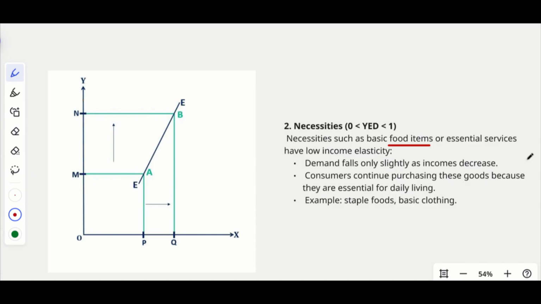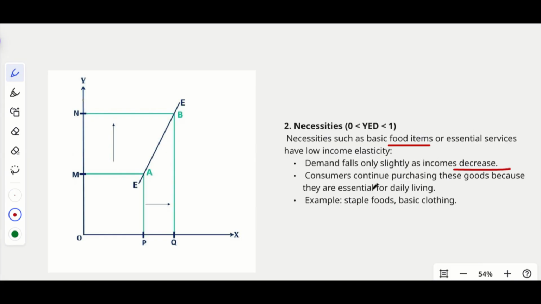For example, you can take the case of food items. No matter whether your income is reduced, you can't just stop having food, right? You can't just stay starved, that is not possible. So definitely you will be consuming. The demand falls only slightly as income decreases. Just imagine you are going through a recession and you might reduce the quantity, like instead of having three meals per day, you might reduce it to two, but you can't completely avoid them. So there will be only a very slight change.